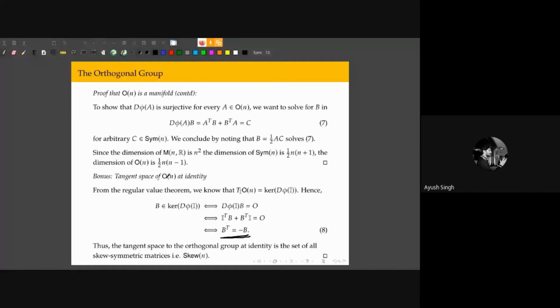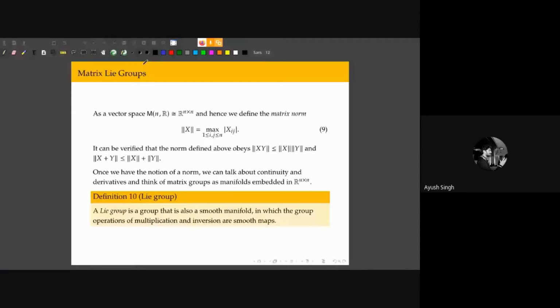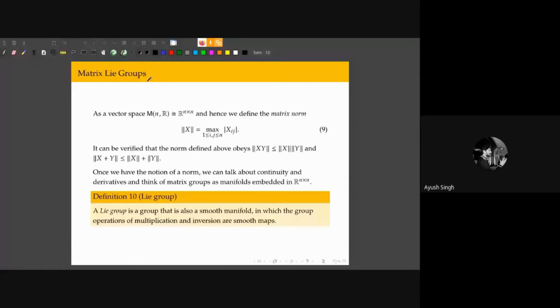Okay, so with that very quick introduction, which might be the quickest introduction to manifolds you may ever get, we start to talk about these matrix groups in some more detail. Now M_n(R), this is the set of all n by n matrices.